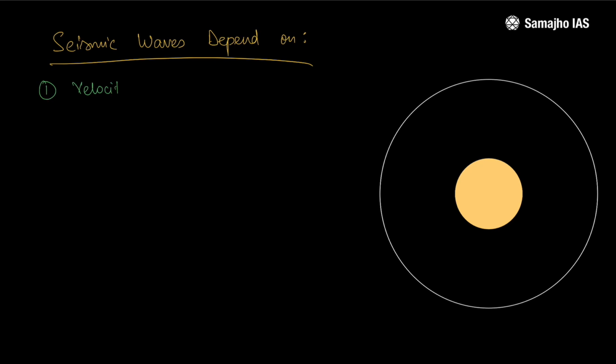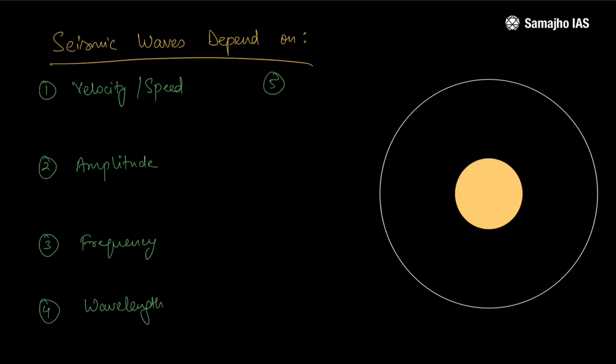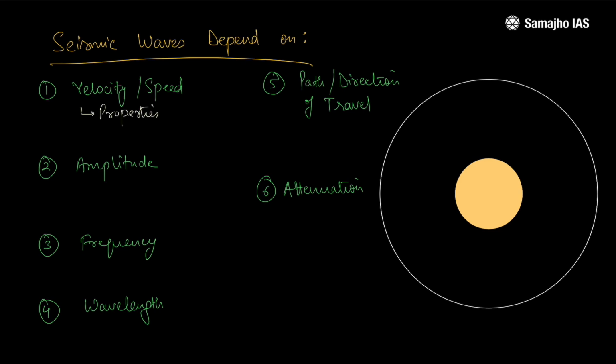The first one would be velocity or speed, then the amplitude, the frequency, the wavelength, path of travel or direction, and the last one could be attenuation. First, the velocity or the speed of waves. It depends on the properties of the material it travels through, its density, elasticity. The higher the density, the denser the material, the higher the velocity of the waves passing through it.